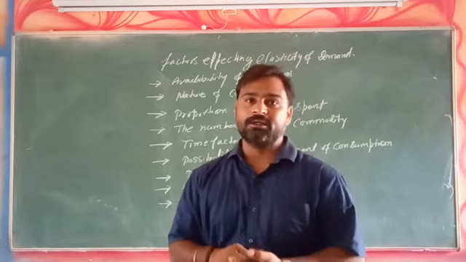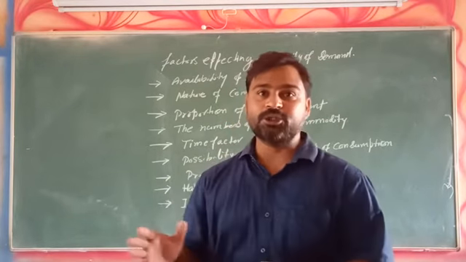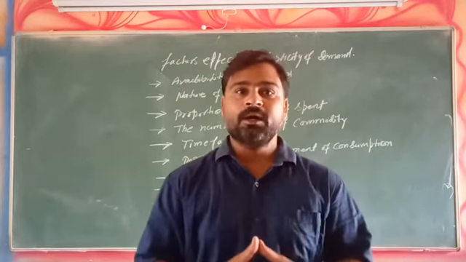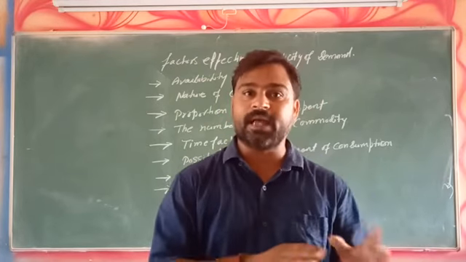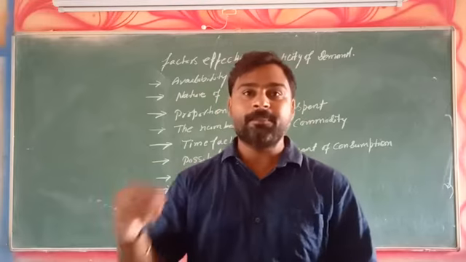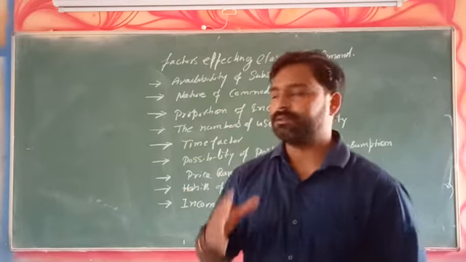And if the commodity consumes a good proportion of income, suppose 20% of total income, then the demand of that particular good will be elastic.